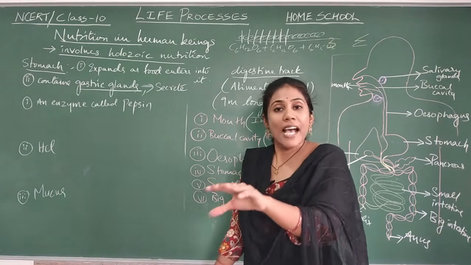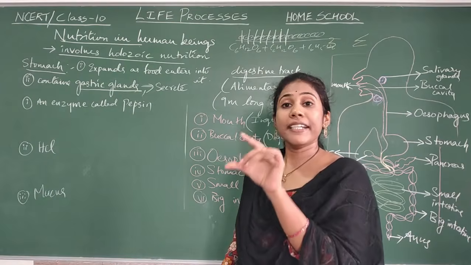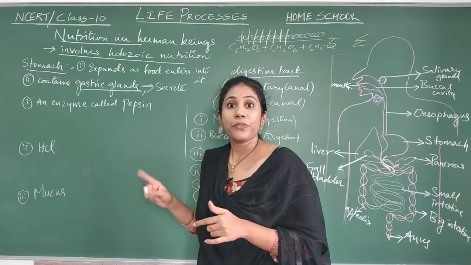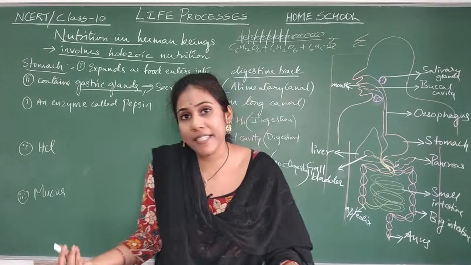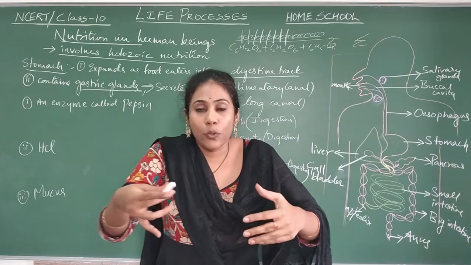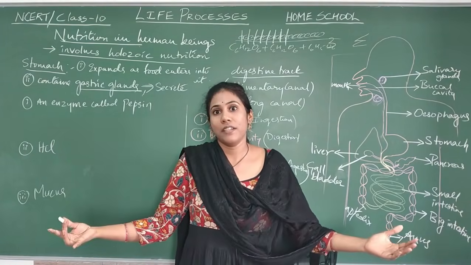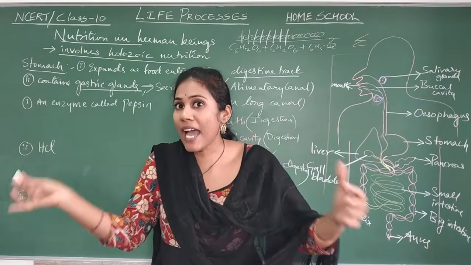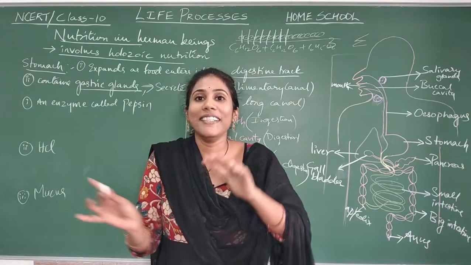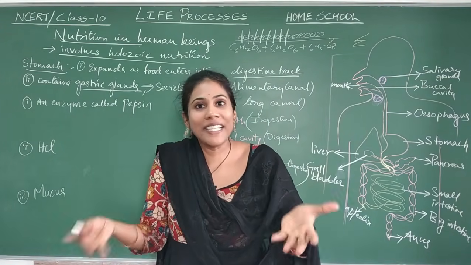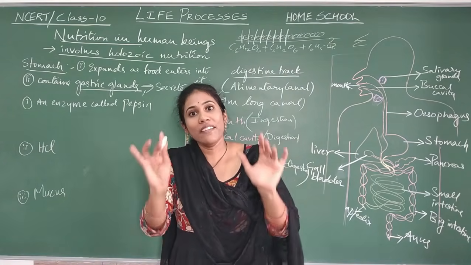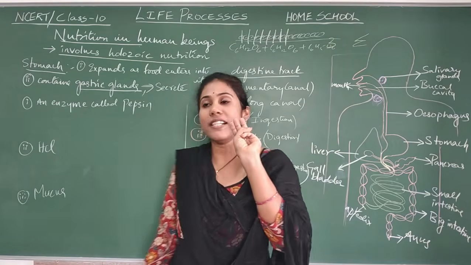So these are the 3 substances secreted by whom? Secreted by gastric glands. Where are the gastric glands present? In the stomach. When will they get activated? When the stomach enlarges. When will the stomach get enlarged? When food comes from the esophagus into the stomach. It's all interconnected. Gastric glands are not active every time. Whenever food is there, it becomes active. So whenever it is active, 3 compounds it will synthesize.